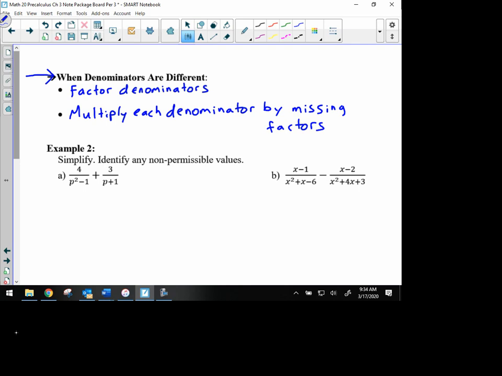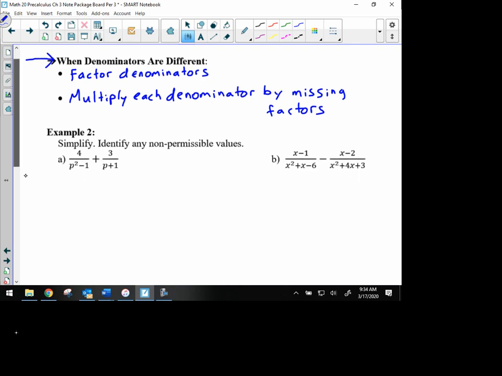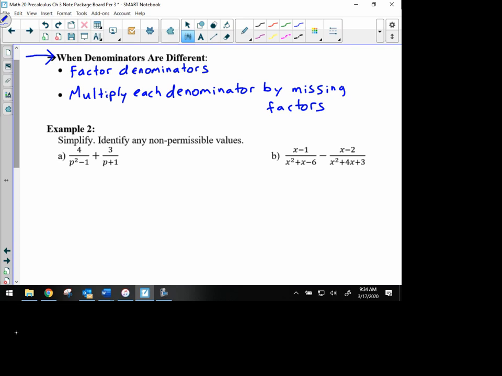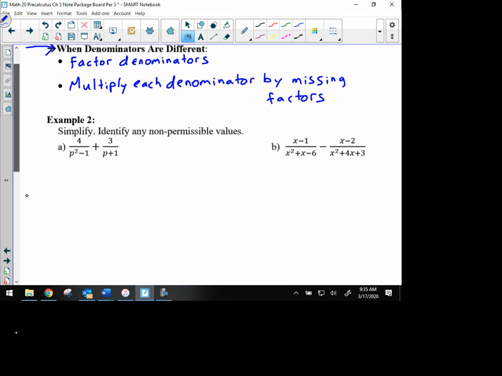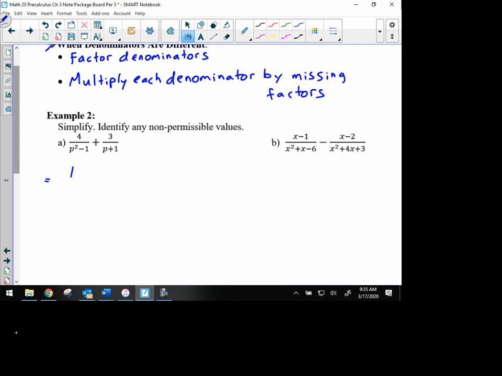So we'll show that in this next example, example 2a. We have a denominator of p squared minus 1 and a denominator of p plus 1. And so what we want to do is we want to see, okay, what's our lowest common denominator? So what's going to be a denominator that will feature factors from both of these denominators already? And so what we have in our left expression is a difference of squares. And so we can factor that as p plus 1 and p minus 1. And in the other expression, we just have the p plus 1.